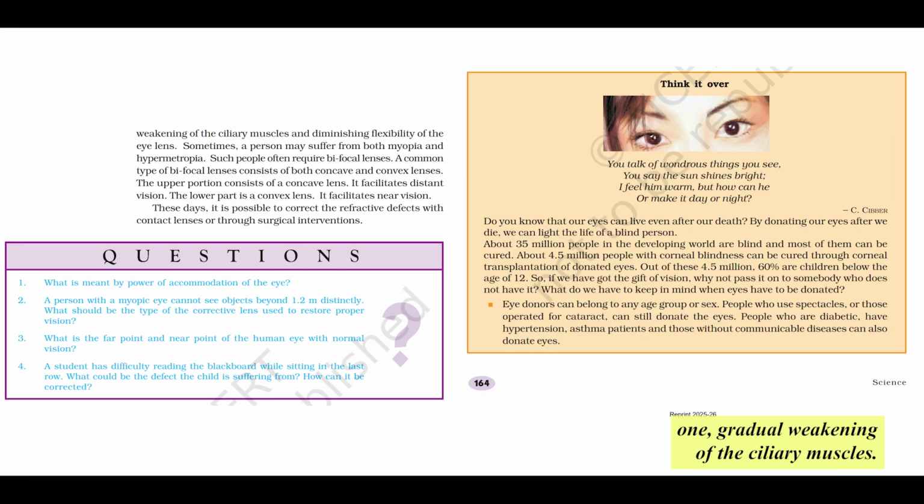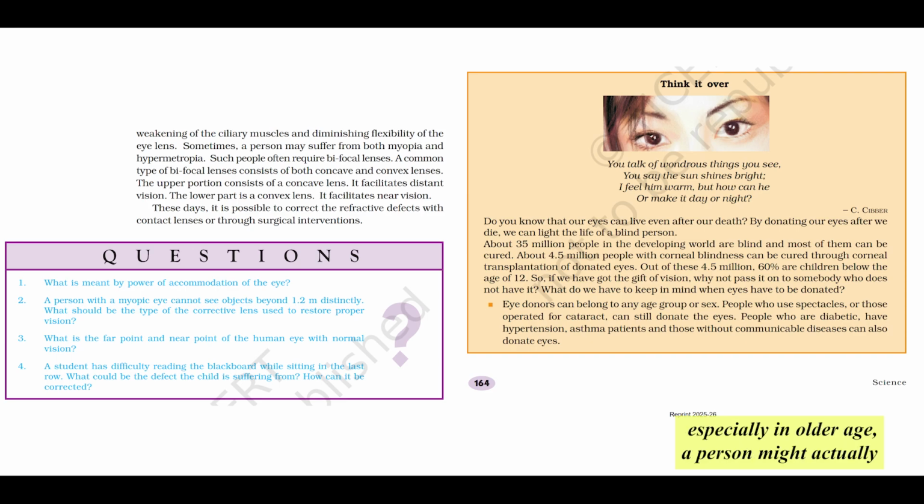1. Gradual weakening of the ciliary muscles. Over time, these muscles just lose some of their strength and elasticity. It gets harder for them to contract and relax effectively to change the lens shape. 2. Diminishing flexibility of the eye lens itself. The lens itself tends to harden and become less elastic with age, losing its ability to easily change shape.